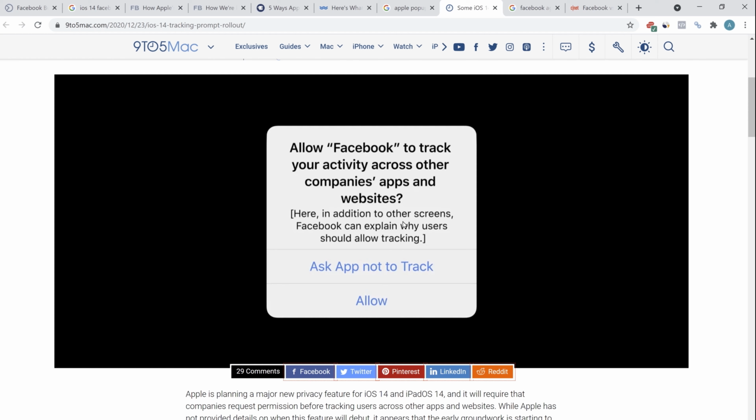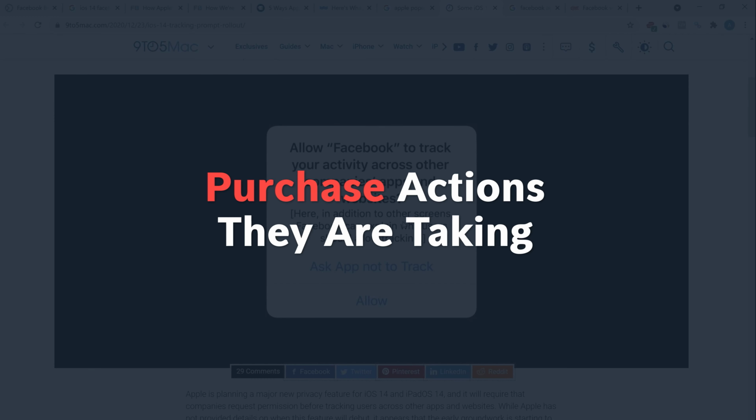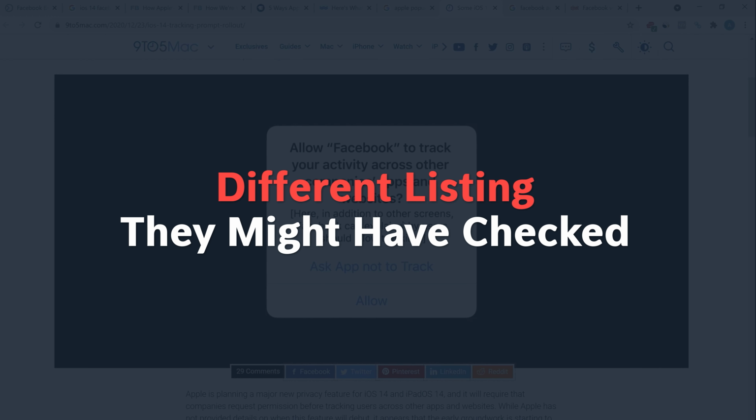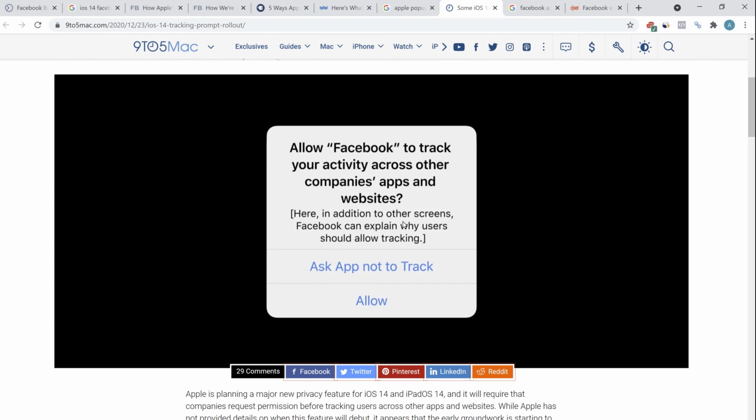As I told you earlier, adding the Pixel to your website really gives you a lot of power. You are able to understand the user behavior on the website, the purchase actions they are taking, whether they are browsing, the different listings they might have checked if you're running real estate ads. So there are just too many benefits of having a Pixel. But with the recent announcement of the iOS 14 privacy update, users are now given the option to either accept or deny the app to track.